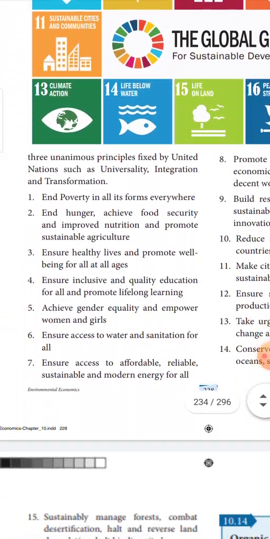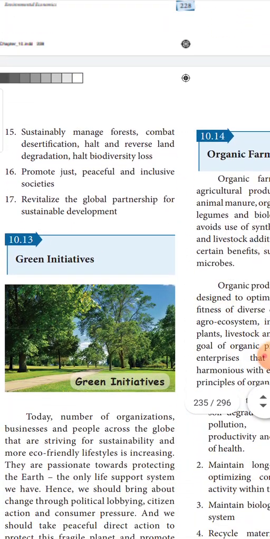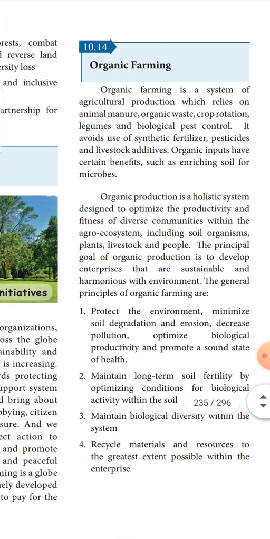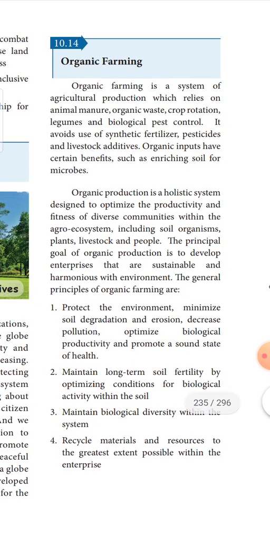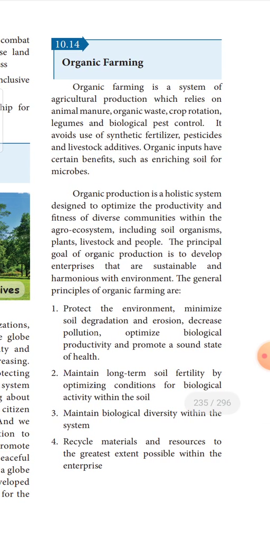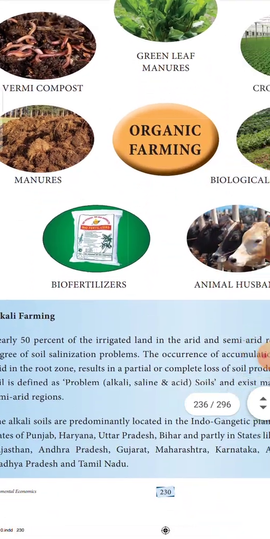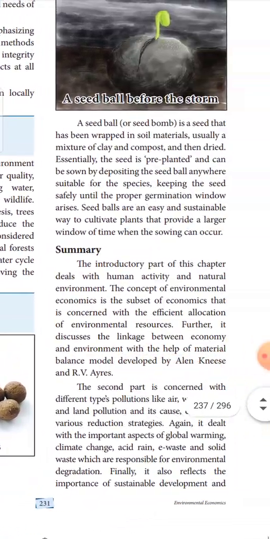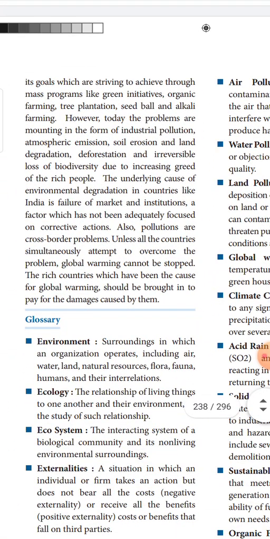And under that we had the goals for sustainable development, almost 17 points, and the initiatives which are taken to avoid global warming. The initiatives are the green initiatives, that is, to plant more trees, and to avoid land pollution, soil, air pollution and water pollution, we need to shift to another form of farming called organic farming. Under organic farming we learnt a few principles, tree plantation and finally seed ball. We ended with that, and the last one, summation of the lesson.